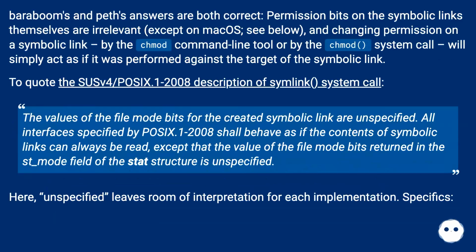Baraboom's and Peth's answers are both correct. Permission bits on the symbolic links themselves are irrelevant, except on macOS, see below, and changing permission on a symbolic link, by the chmod command line tool or by the chmod system call, will simply act as if it was performed against the target of the symbolic link. To quote the SUS 4/POSIX.1-2008 description of the symlink system call.